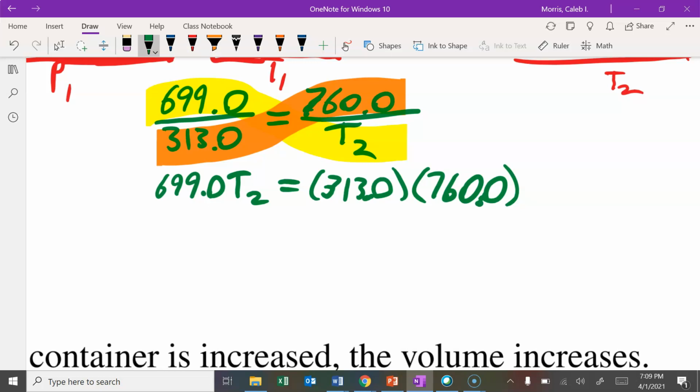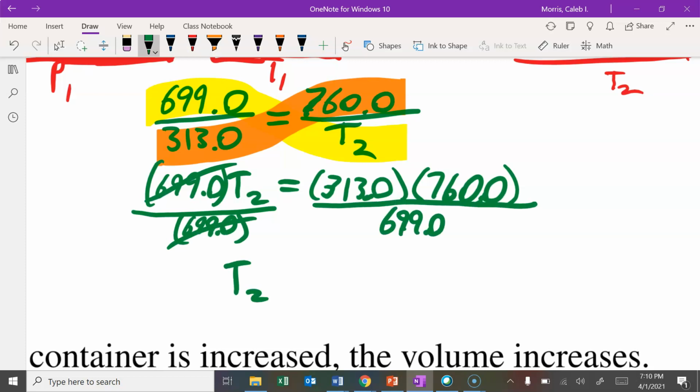So what I want to do now is get T2 all by itself. I've got this number right here that I need to get rid of. I'm going to divide both sides by 699.0. That cancels out. So T2 is going to be equal to 313 times 760 divided by 699.